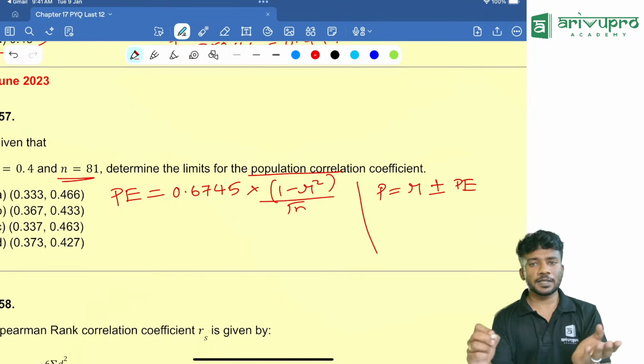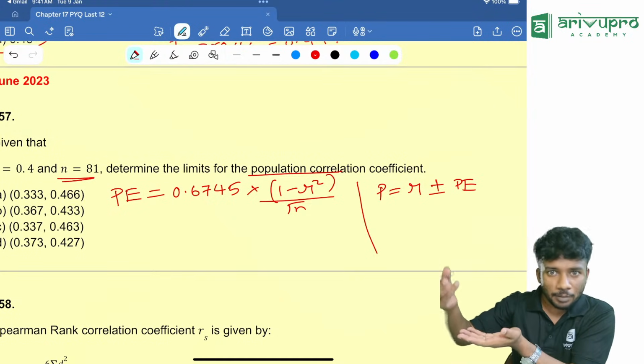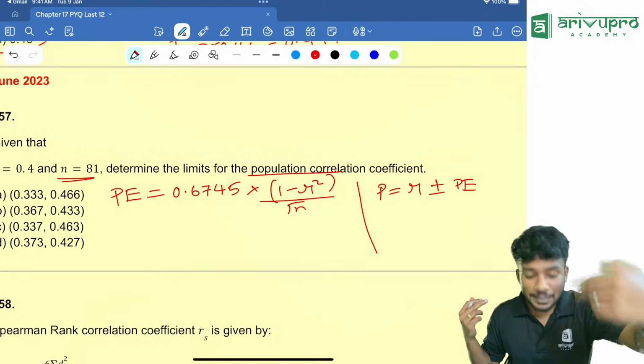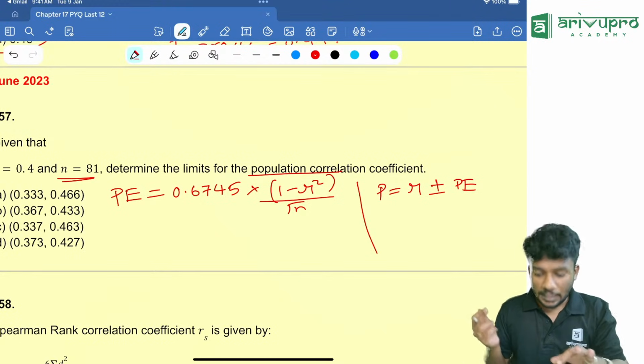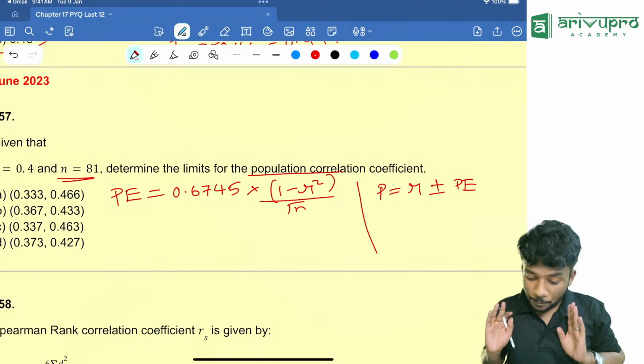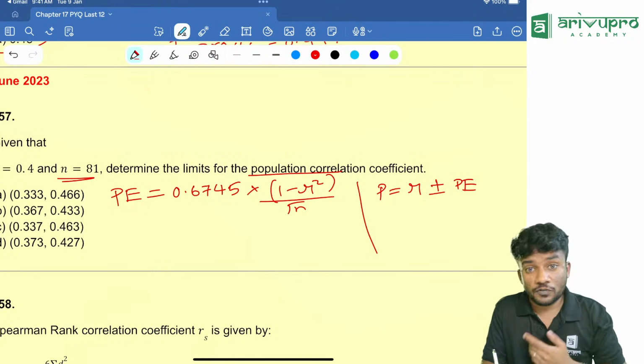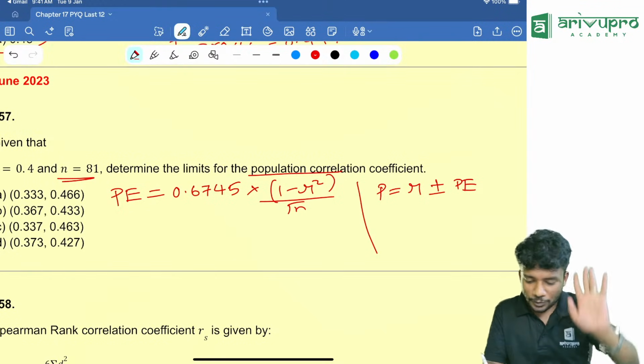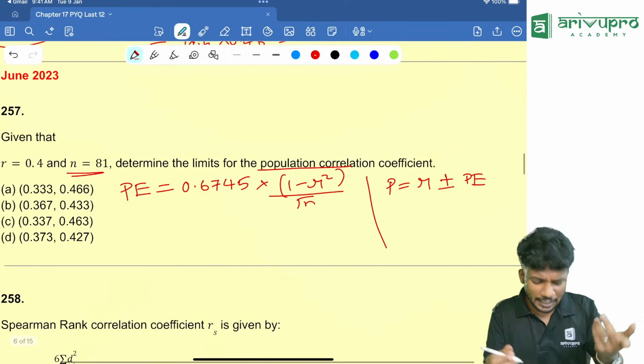So two limits will be there. One, you add the probable error, you will get one value. Another one, you subtract the probable error from R value, then you will get another population correlation coefficient value. So two values you will get and that will be directly given in the answer.